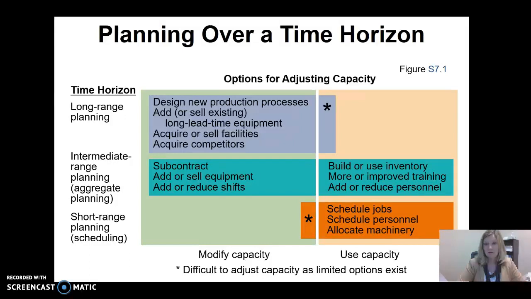Do we need new facilities? Do we need new production methods? Do we need a major expansion? Should we be looking at acquiring competition? Should we look at selling off divisions? How about abandoning product lines? Adding product lines? Offshoring? Those are some of the things we might consider in our long-range planning.